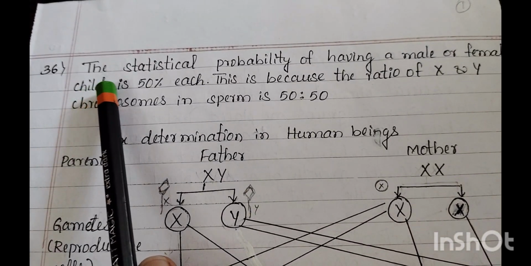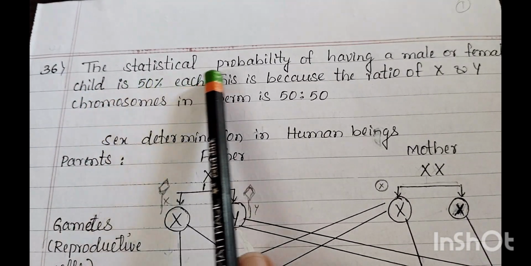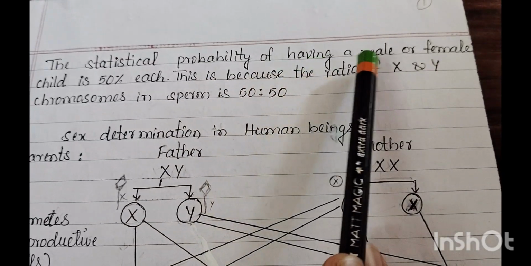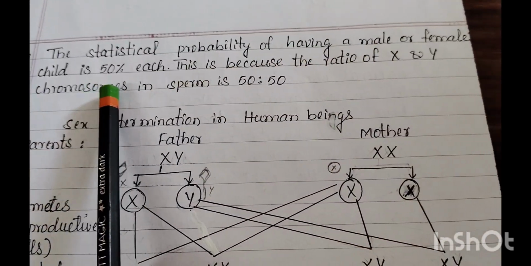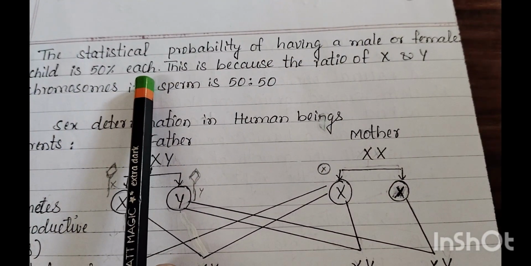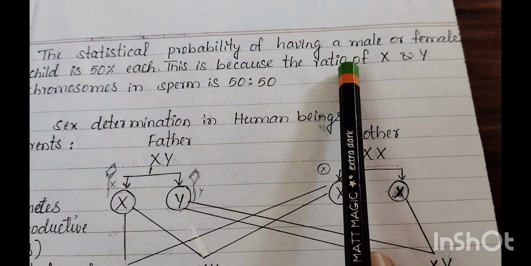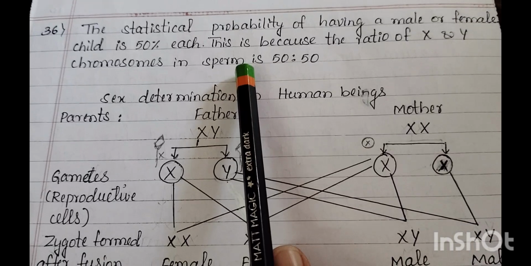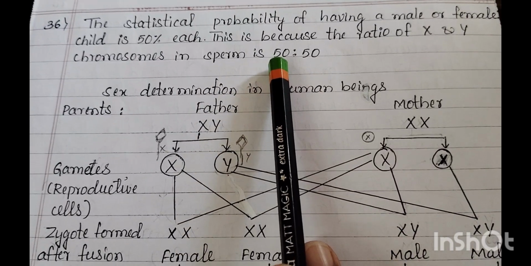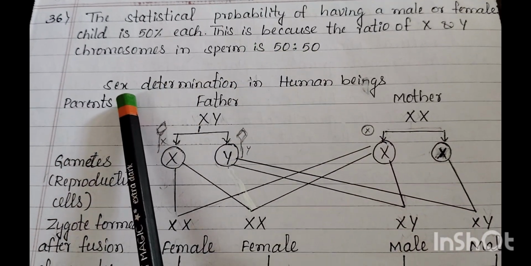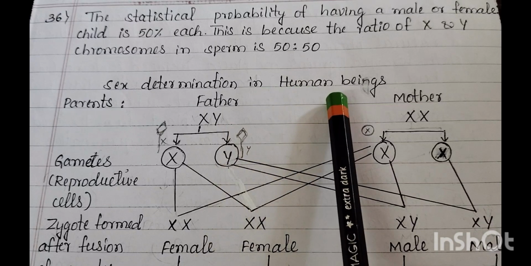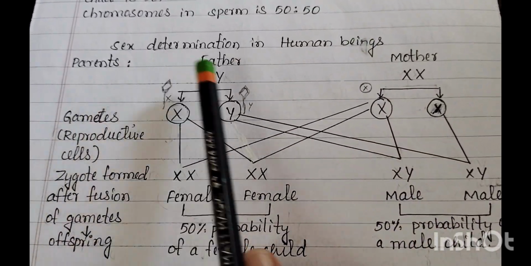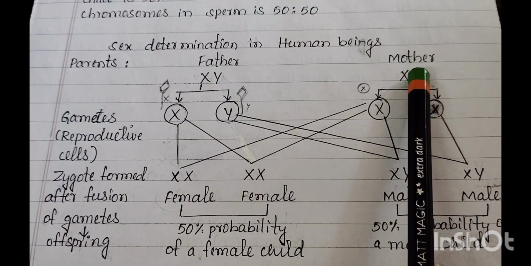36th answer, the statistical probability of having a male or female child is 50% each. This is because the ratio of X and Y chromosomes in sperm is 50:50. Sex determination in human beings: father and mother.